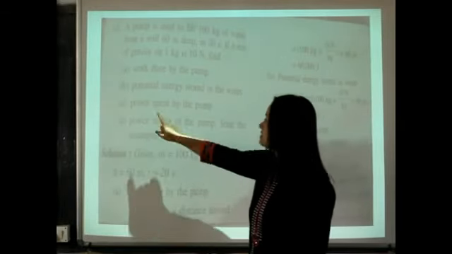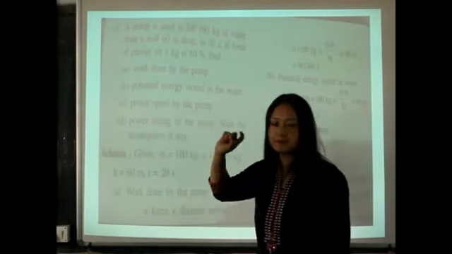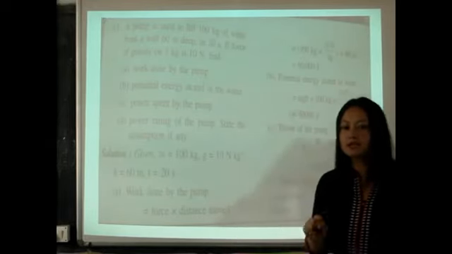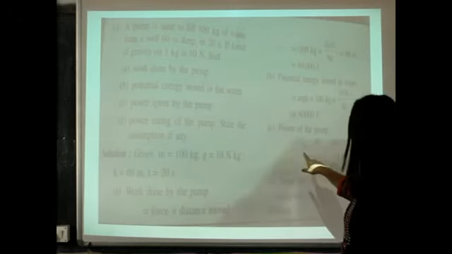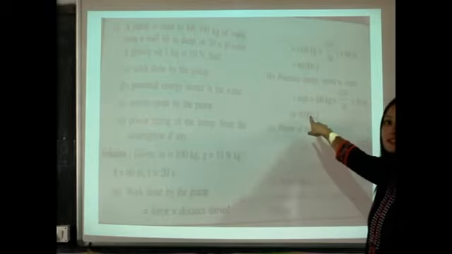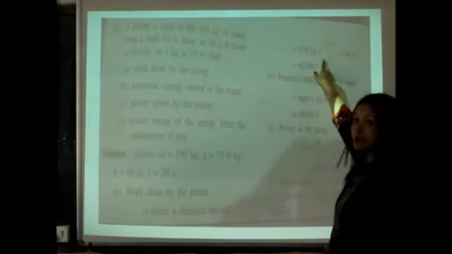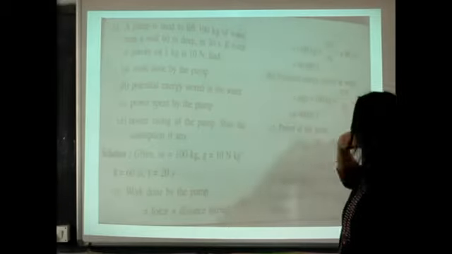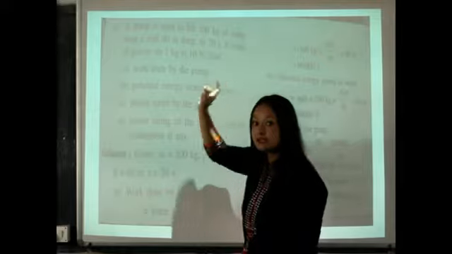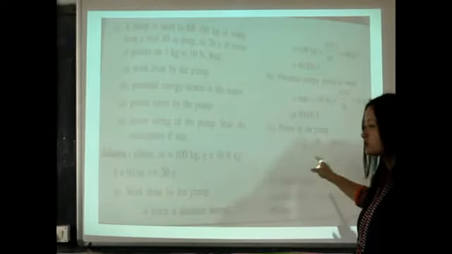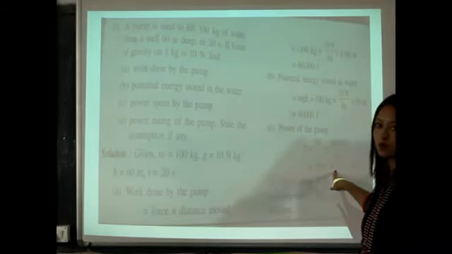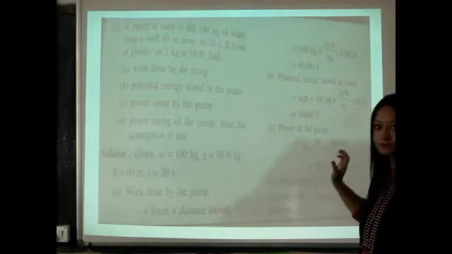Okay. The third question, power spent by the pump. How much power has been spent by the pump? Now you know the formula, P is equal to W by T. How much is your W? 60,000. We calculated it already. We have calculated the work done, which is 60,000 divided by time. How much is your time given? 20 seconds. So you just do the cancellation and you get it as 3000 watts, which can also be written in kilowatt, that is 3 kilowatts.